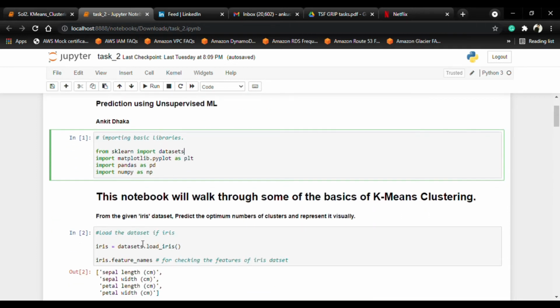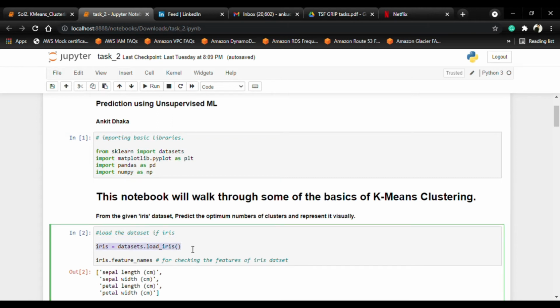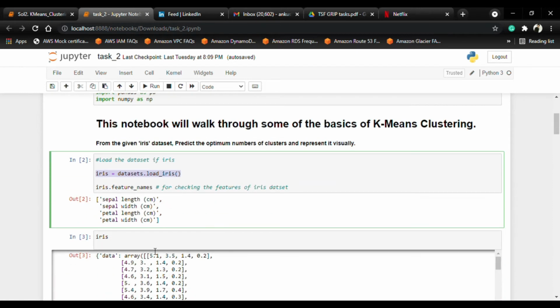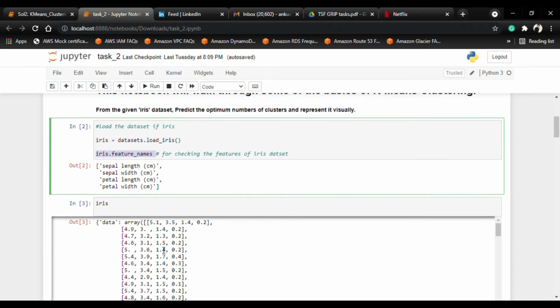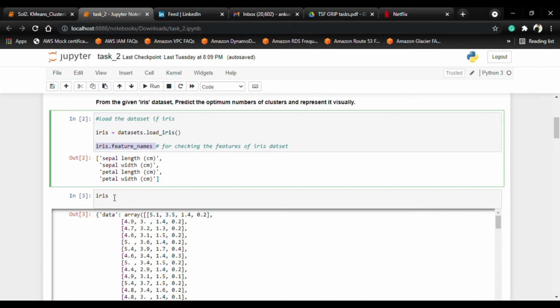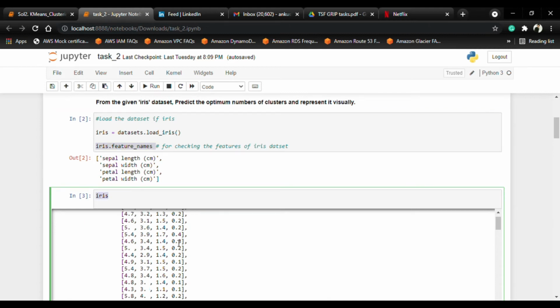So now we have loaded our dataset in the iris variable, and this is the line for checking the features of our dataset. And now this is the dataset in array form.